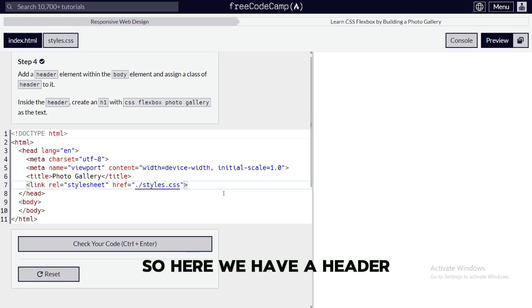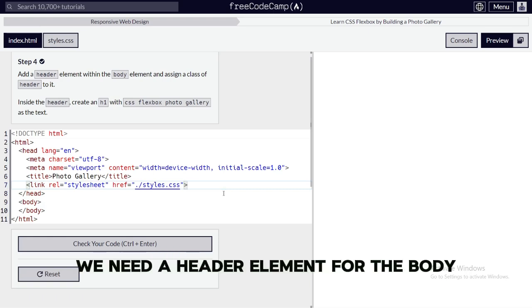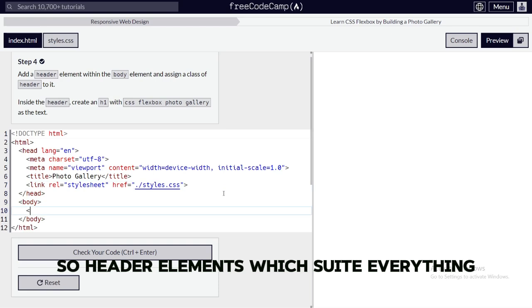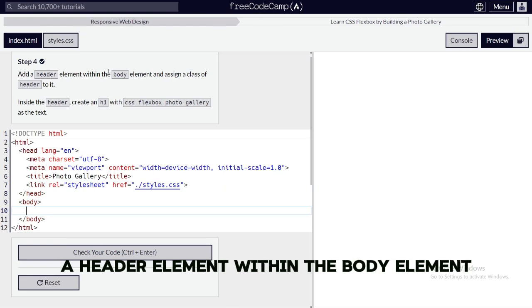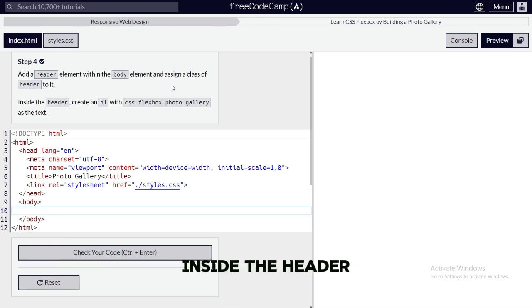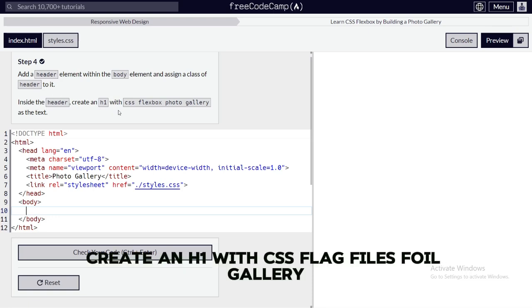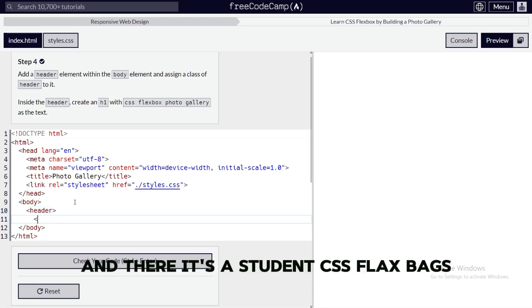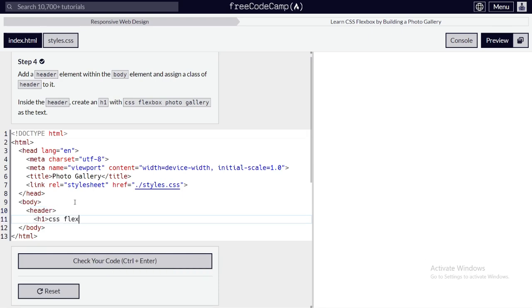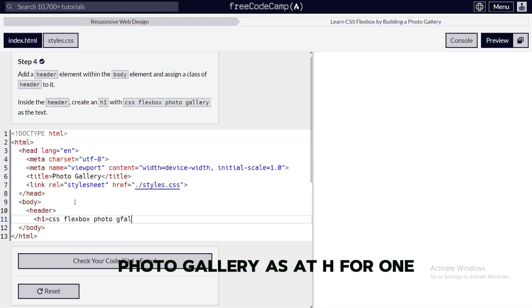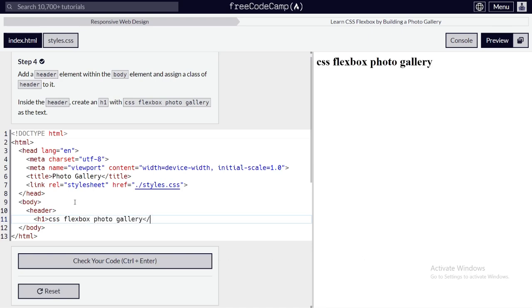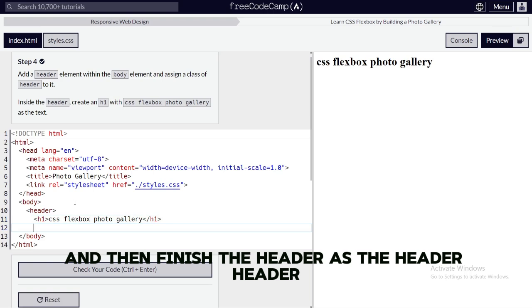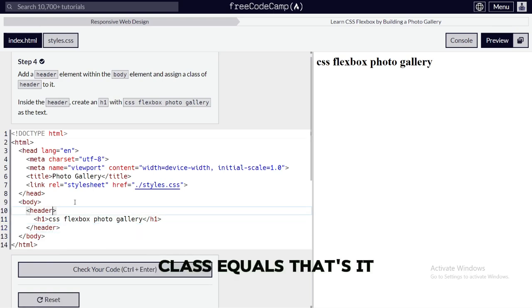So here we have a header. We need a header element for the body. So header element, we'll just read everything. Add a header element within the body element and assign a class of header to it. Inside the header, create an h1 with CSS Flexbox photo gallery. So we'll just do header and then h1 and then CSS Flexbox photo gallery. Close the h1 and then finish the header. Close it out and then do class equals. That's good.